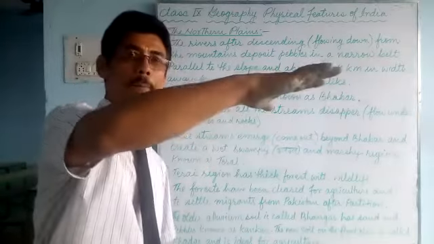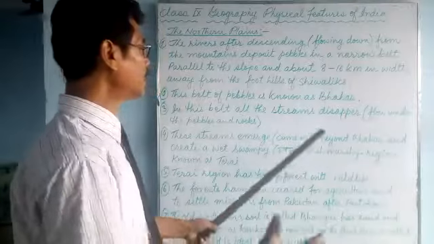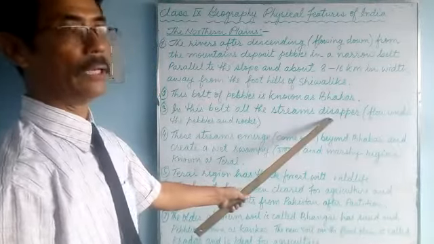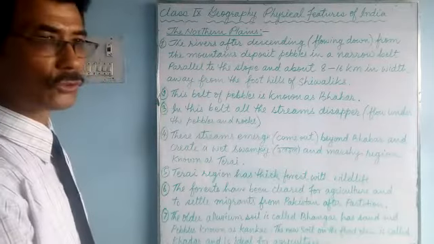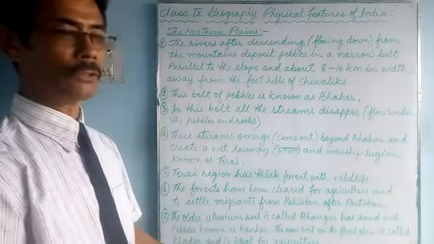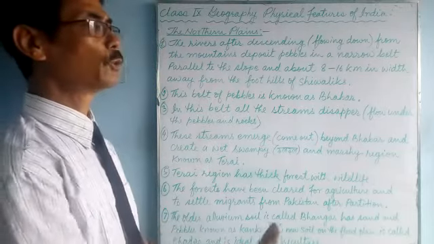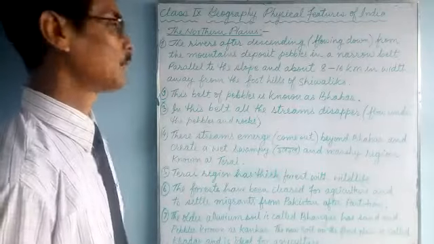There's a thick layer of pebbles, and the water flows underneath, under the rocks. That's why the streams disappear. You can't see the stream or small river; the water flows under the rocks.